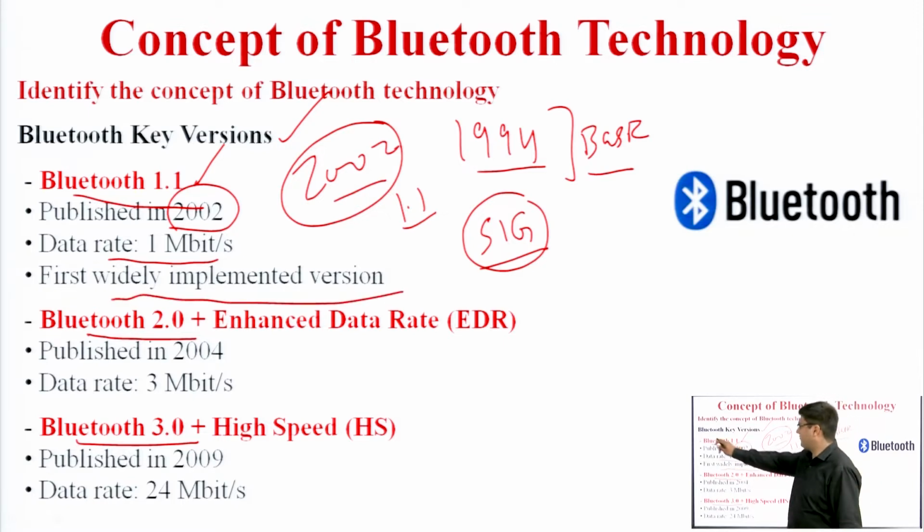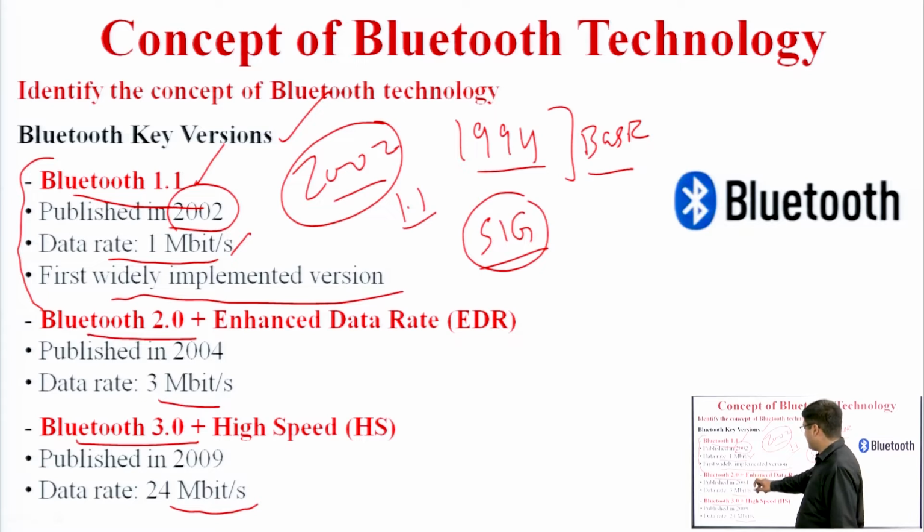We are going from Bluetooth 1.1 to Bluetooth 2.0 to 3.0. You can see that the data rate is increasing. Here the data rate is 1 megabit per second. Here the data rate is 3 megabits per second. Here the data rate is 24 megabits per second. Bluetooth 2.0 is 2.0 plus enhanced data rate.